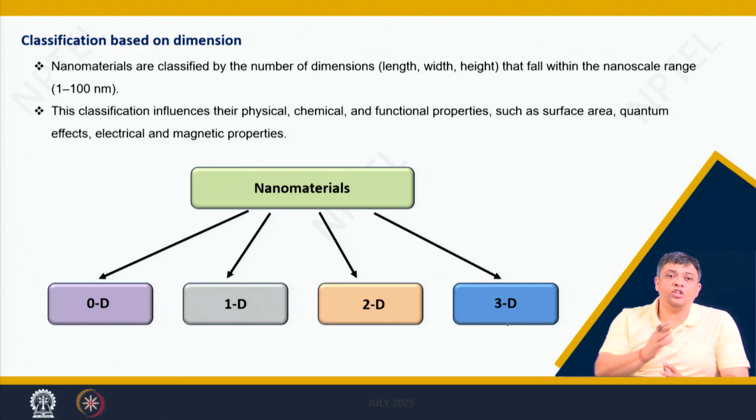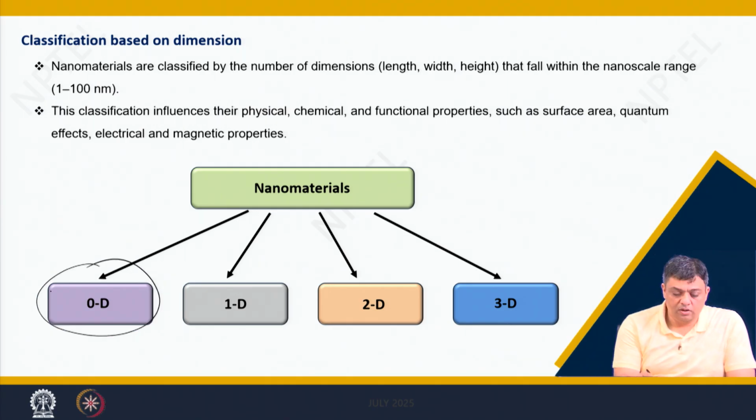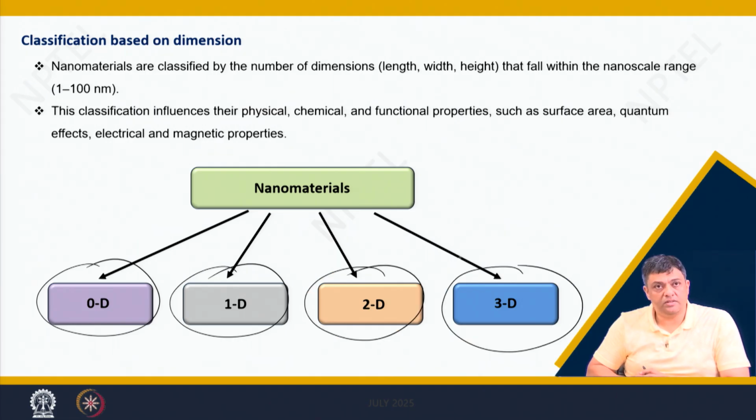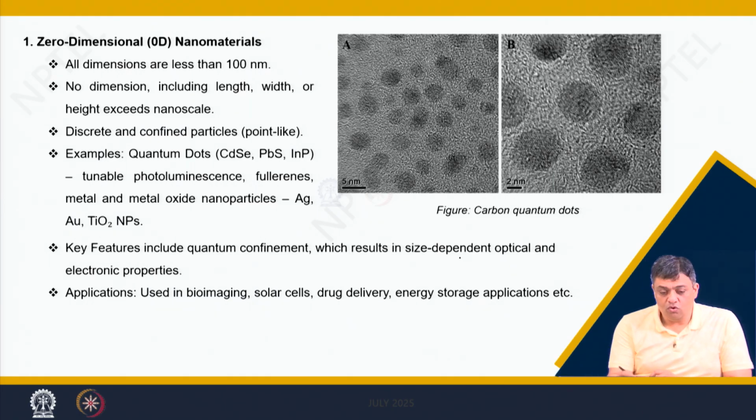Now, you can actually classify nanomaterials not on the basis of origin, but, as we said, on the basis of dimensions. So, you can have 0D, 1D, 2D or 3D type materials. Let us see this classification, which is the most commonly used way of classifying nanomaterials. A 0-dimensional nanomaterial means all the 3 dimensions are in the range of 1 to 100 nanometers.